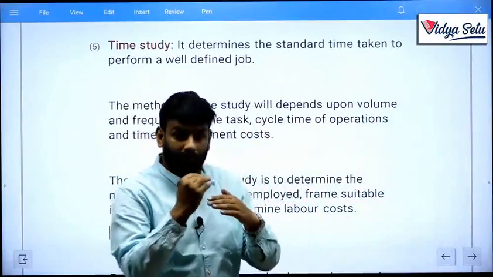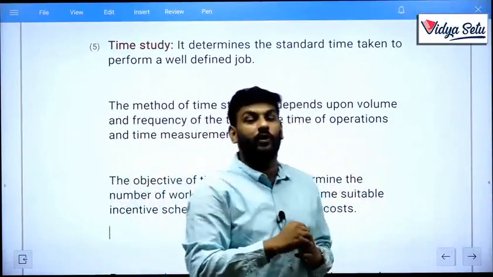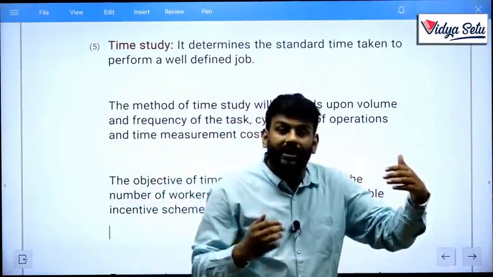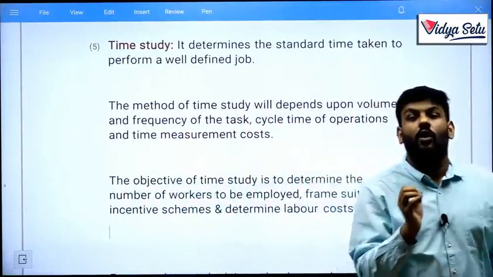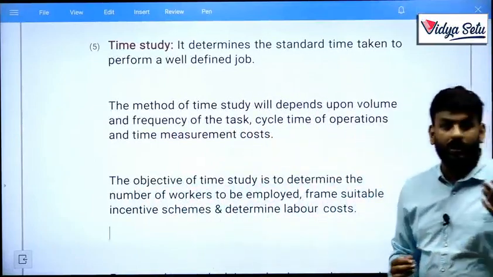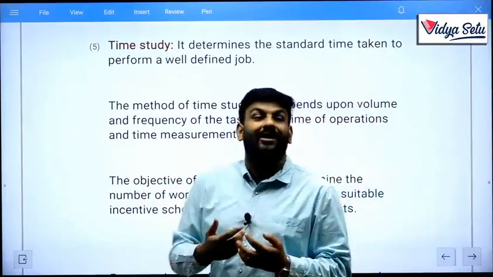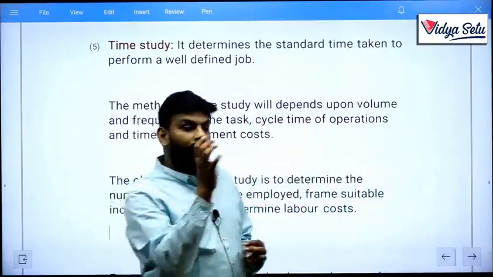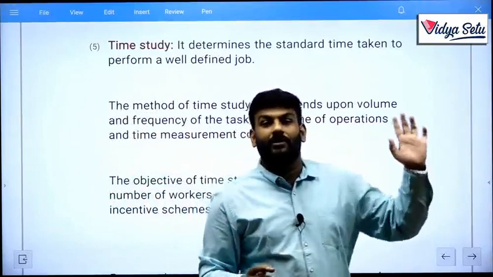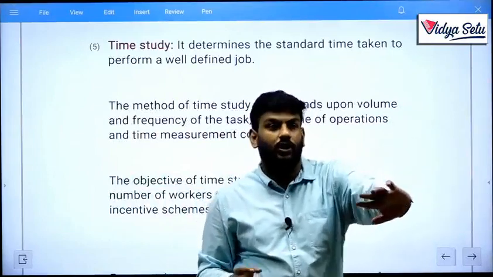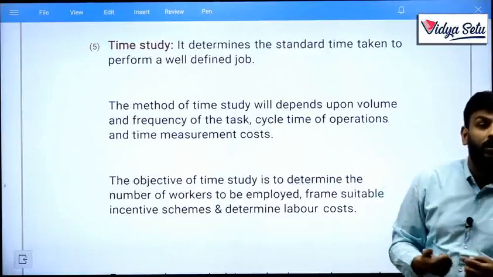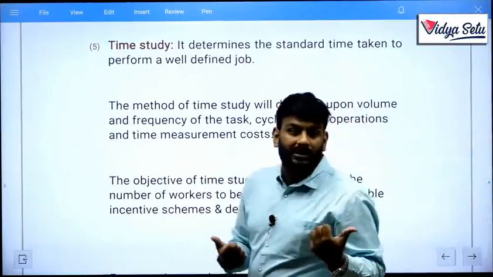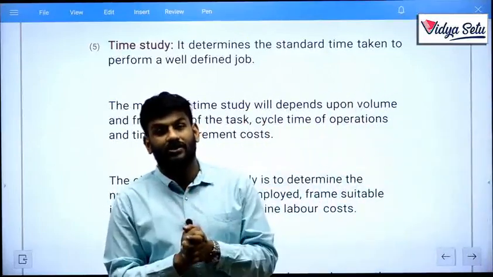Let's take this example one step forward. Suppose organization A wants to produce 100 units. They will ask the workers to complete 100 units of production, and then they will give the payment. This is organization A.